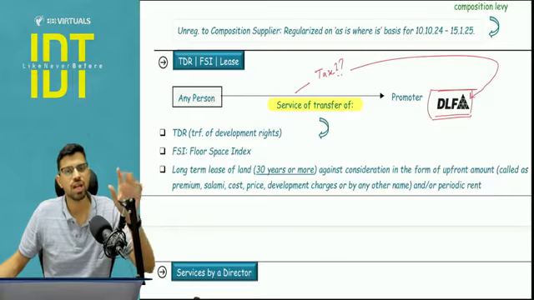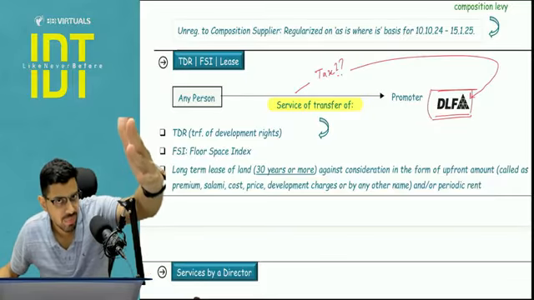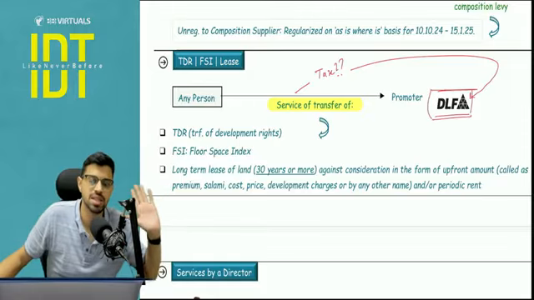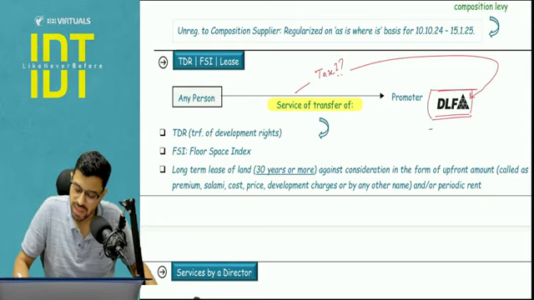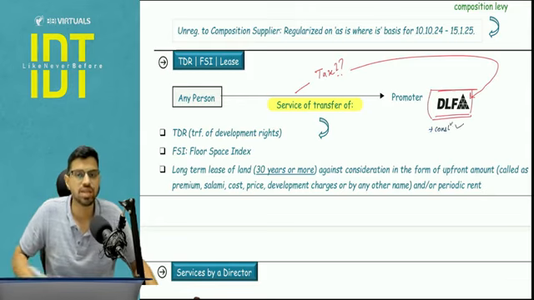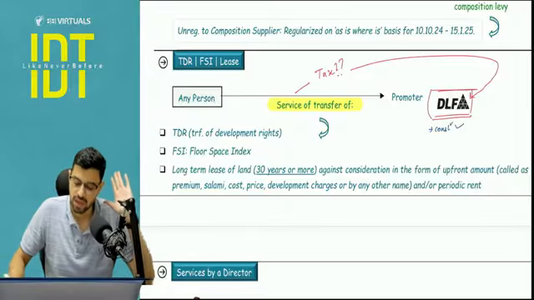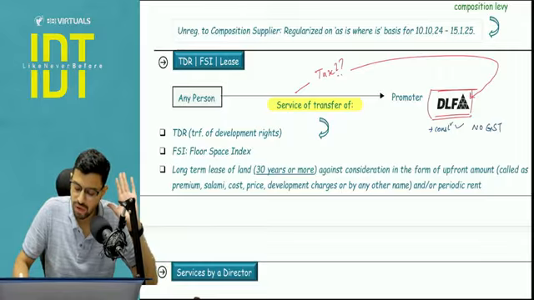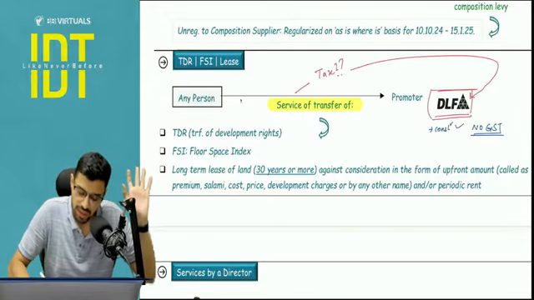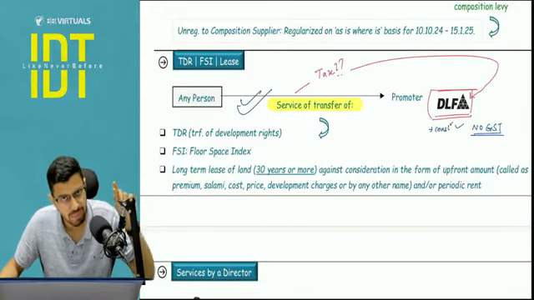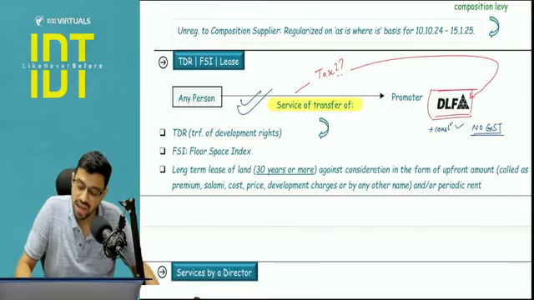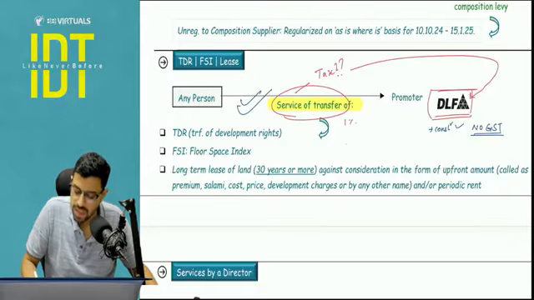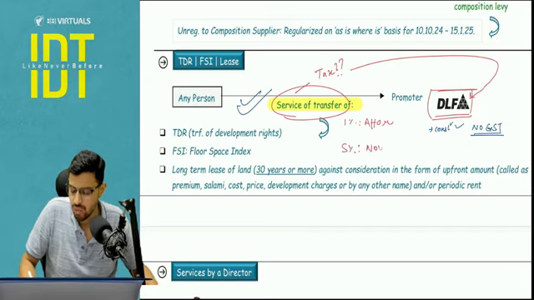So basically, very logical. If DLF is going to pay GST on the flats, then in that case GST will not apply here. If DLF is not going to pay GST, meaning if DLF sells constructed flats, that is, after construction the flats are being sold, as we covered in Schedule 3, there will be no application of GST, then this particular taxation will apply. This service will be taxed under reverse charge mechanism, and the entire 100% amount is not taxed. 1% or 5% of the value is taxed. 1% in case of affordable and 5% in case of non-affordable.